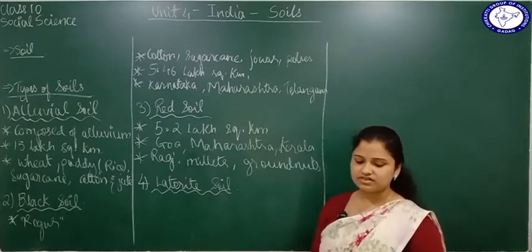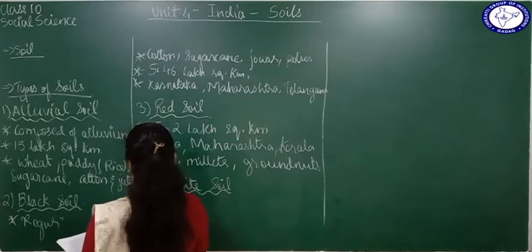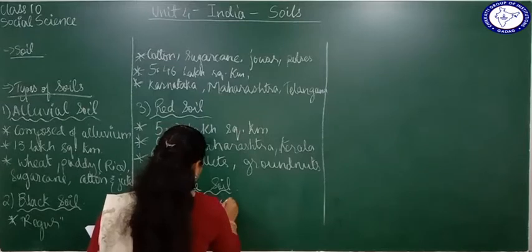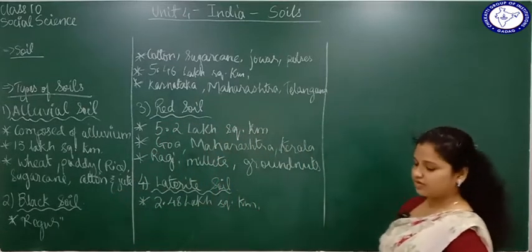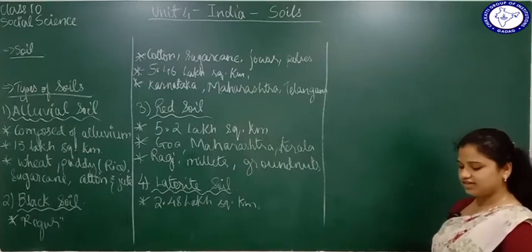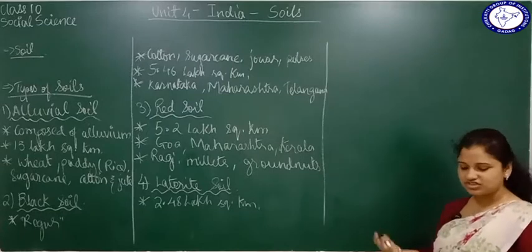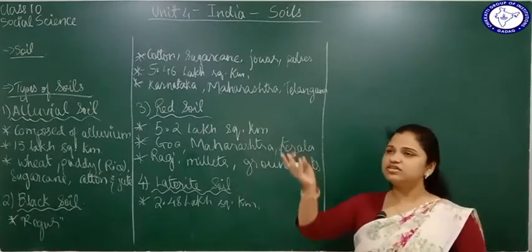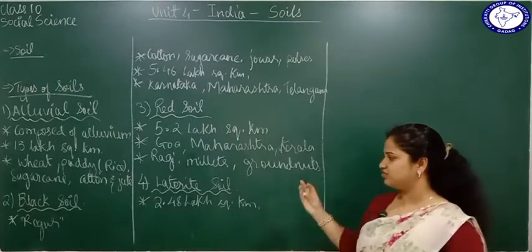This soil covers about 2.48 lakh square kilometers. Very less. They are mainly found in the Western Ghats, in hills. Mostly I'll tell you in hills. Okay, not exactly mountain. I will not say mountain region, but hilly region. In those regions, you find laterite soil.